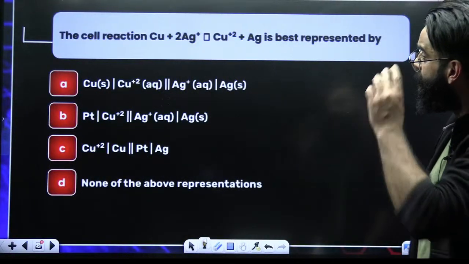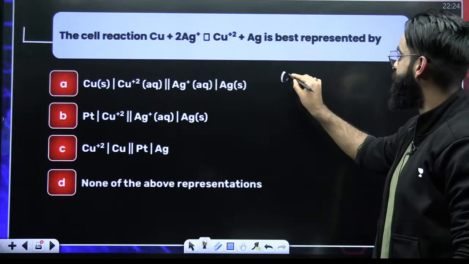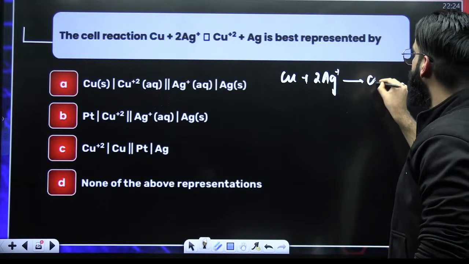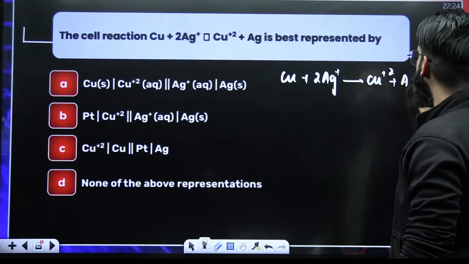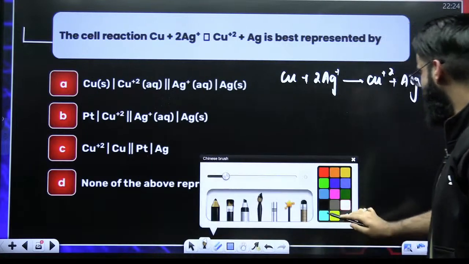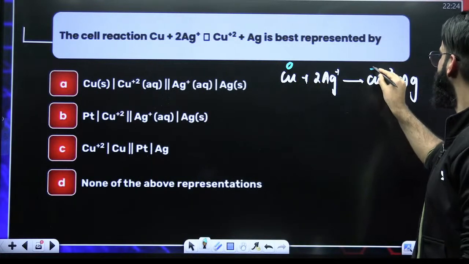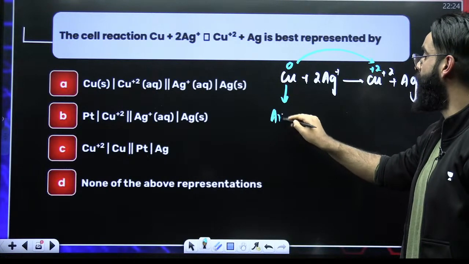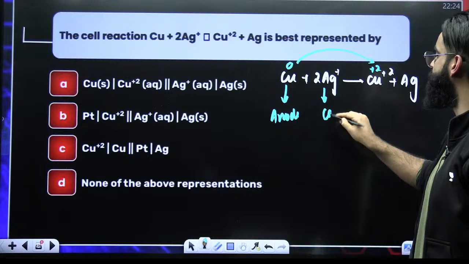As per the question, you are given the cell reaction. Copper plus 2 times Ag+ gives what? Cu2+ plus Ag. You have to represent this particular cell. A simple basic question. This is 0, this is plus 2. 0 to plus 2 is an increase, so oxidation. Oxidation takes place at anode, so this is your anode. Automatically this becomes my cathode.